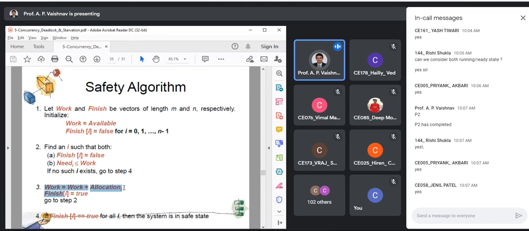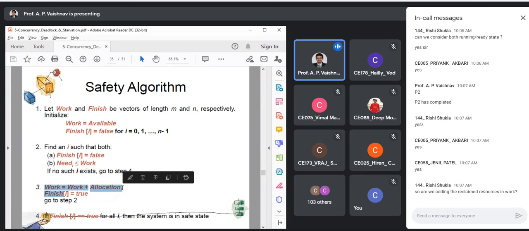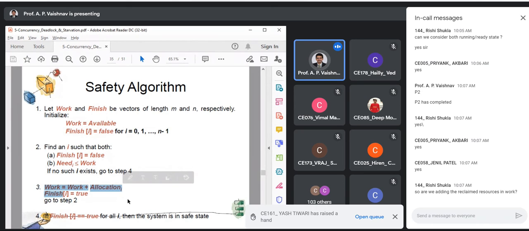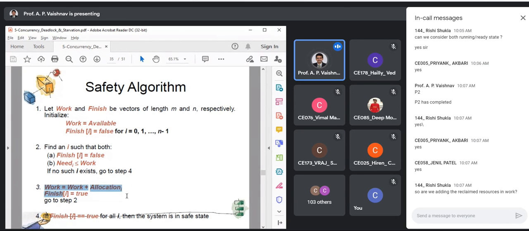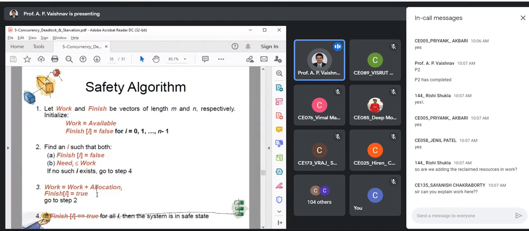Work is equal to work plus allocation, right? You are adding the reclaimed resources into current available. Yes, that's correct. So that means now I'll have more availability. And what are the chances? With that more available resources, I can complete the remaining processes also, right? That is the process. Now we'll go back into loop.